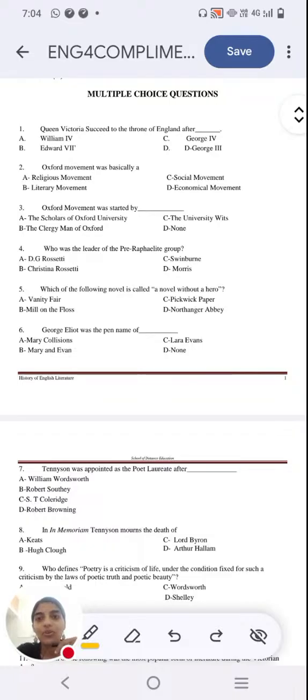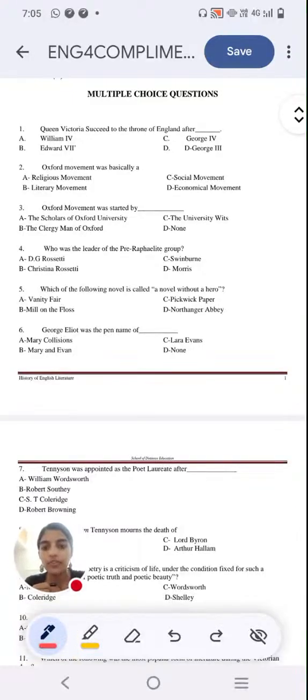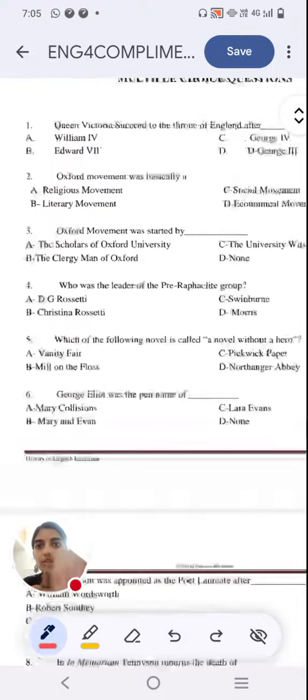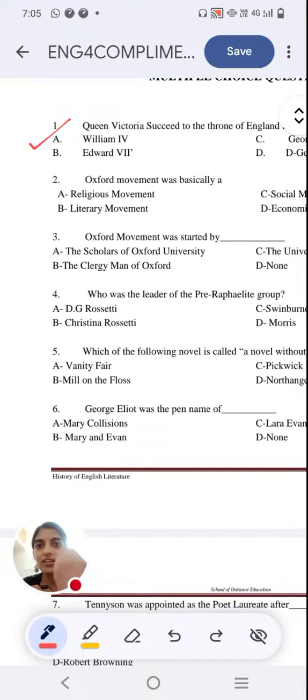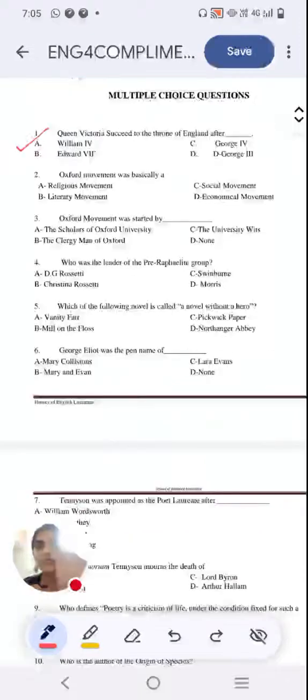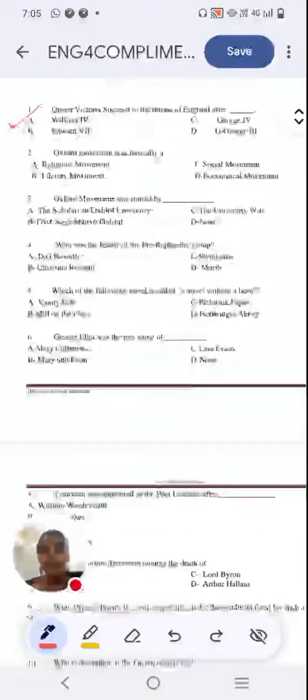Which king did Queen Victoria succeed? And the right answer is option A, William the 4th. I hope this doesn't make it look like I'm marking option B. It's option A. Okay. Next question.